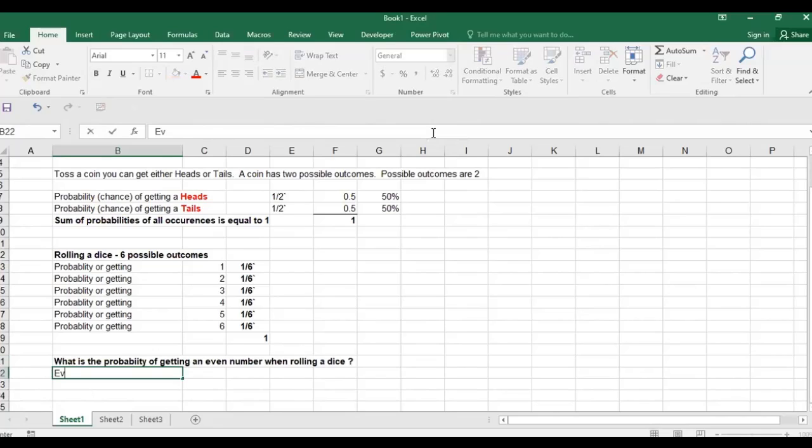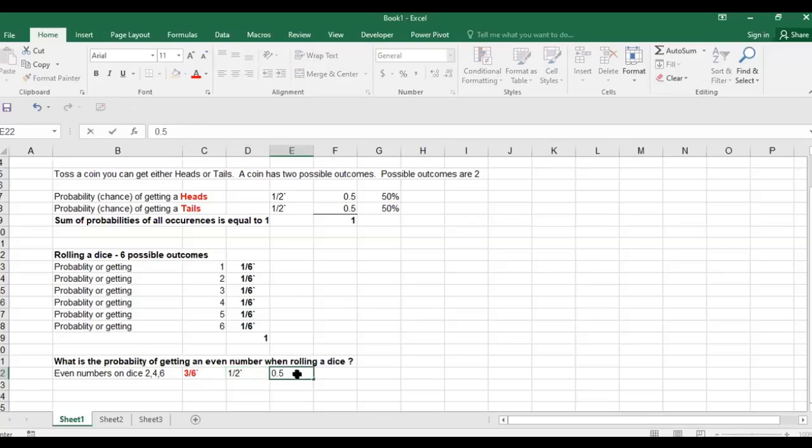So how many even numbers do you have on the dice? Your even numbers on the dice are 2, 4, and 6. So it means that the even numbers are 3 and the total outcomes are 6. So the probability of getting an even number would be 3 by 6. And 3 by 6 you may call 1 by 2, and 1 by 2 you may call 0.5.